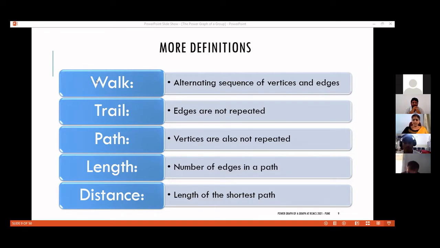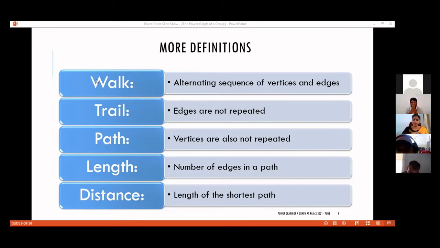So you start with a vertex, move through an edge which has this particular vertex as an end vertex, go along and we will reach another vertex. Again, use another edge or the same edge itself, which has this as an end vertex, and go on like that. So we get an alternating sequence of vertices and edges.